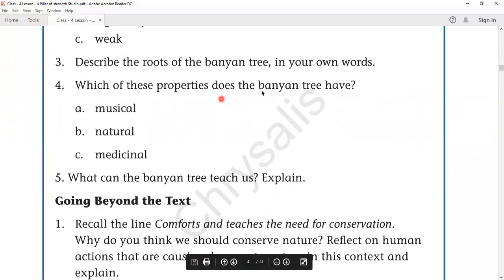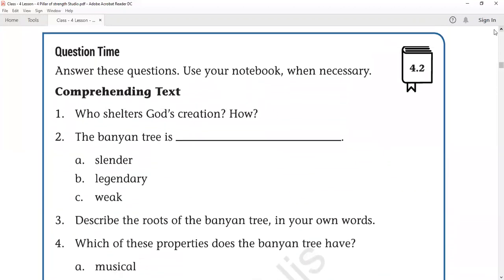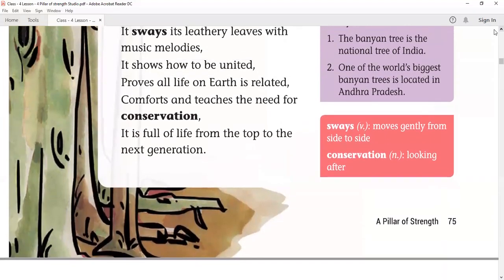Which of these properties does the banyan tree have? Musical, natural, or medicinal? So, which of these properties it has? It has medicinal properties. What can the banyan tree teach us? Explain. So, they have given no from the top to bottom. It gives us, it is full of life, and it teaches us so much of conservation and to shelter the God's creation. So all those things you can live.